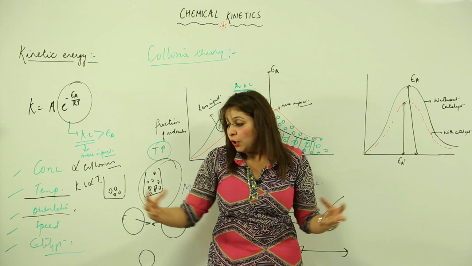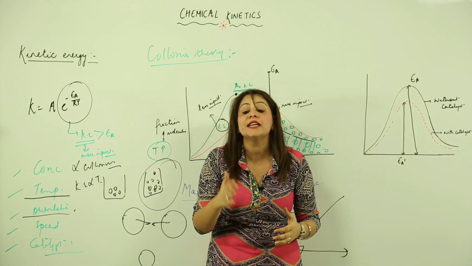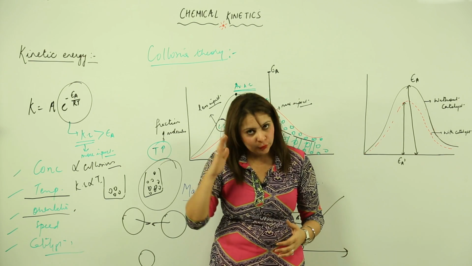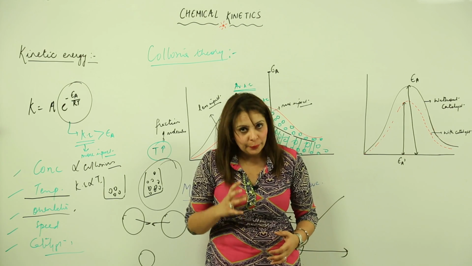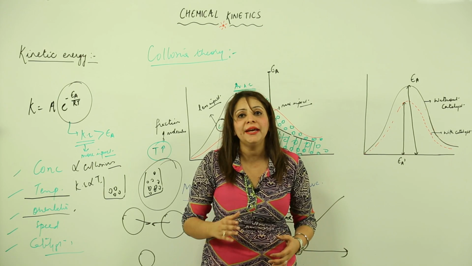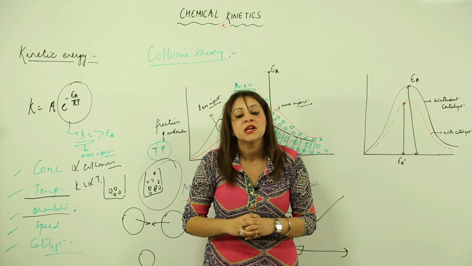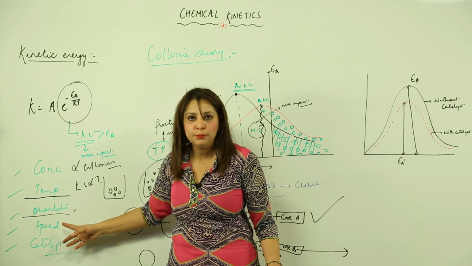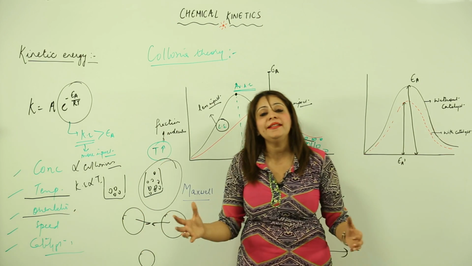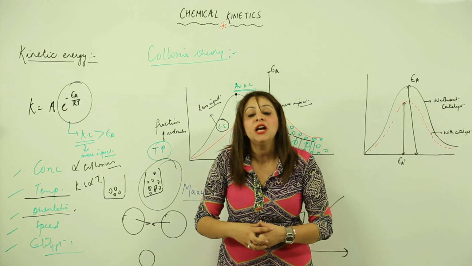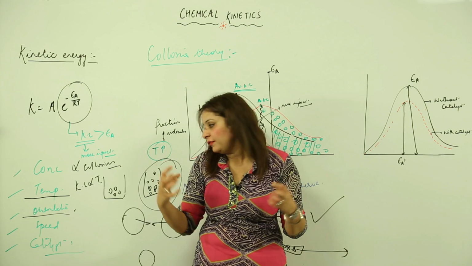But in this case, when they are just touching each other and separating, the collision is not going to be effective. The collision will occur, but it will not lead to much breakage. The bonds will not break to the extent that happens when they crash face to face. That means orientation is something very important. When the reactants are coming closer to each other, they should be properly oriented so that the collision can occur in an effective manner.